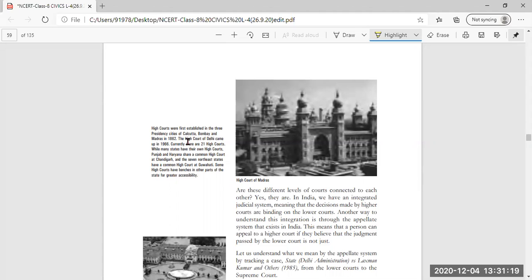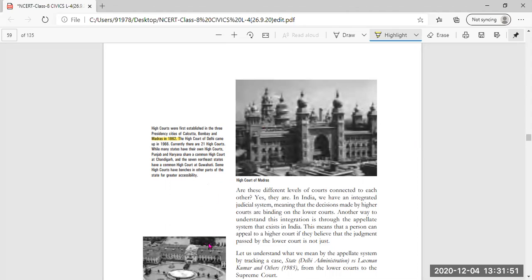You can underline this. So the High Court of Delhi came up in 1966. Currently, there are 24 high courts, while many states have their own high courts also.